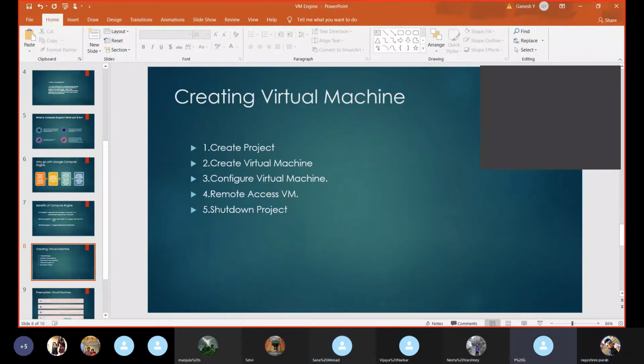So we will see how we can create a virtual machine in a cloud environment. First of all, to create a virtual machine, we need to enable the credit card settings, and we need to create a project. It will take some time to create a VM instance.